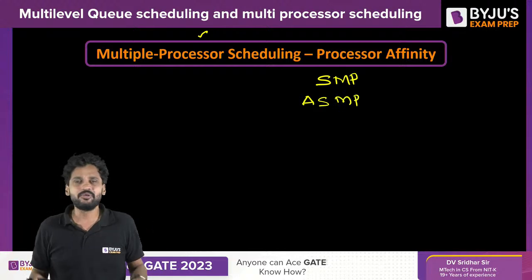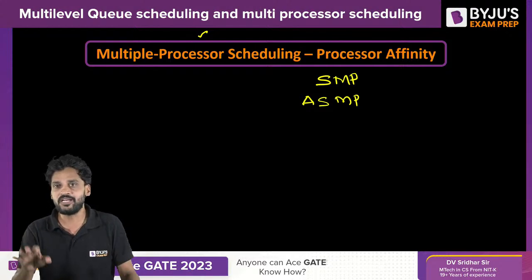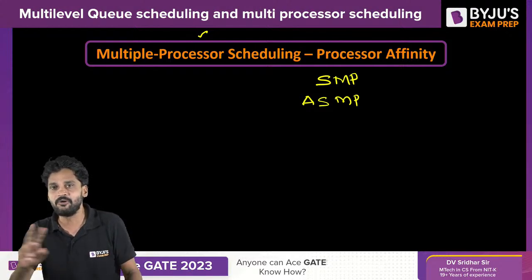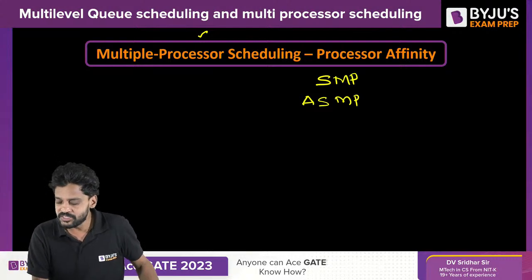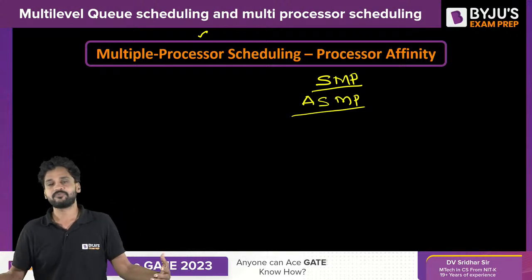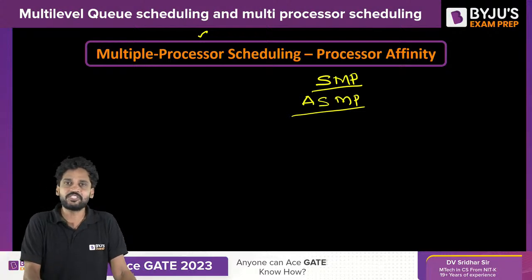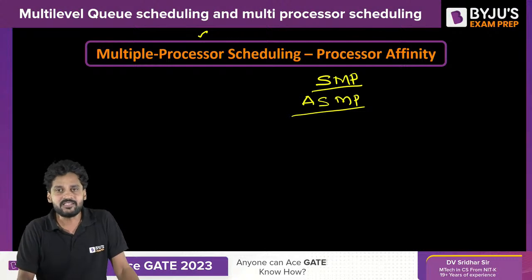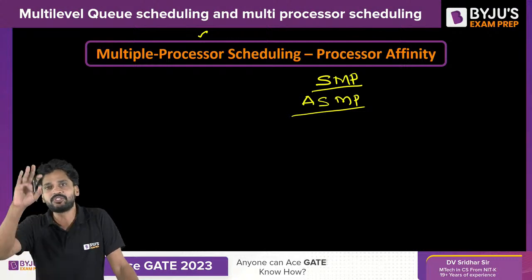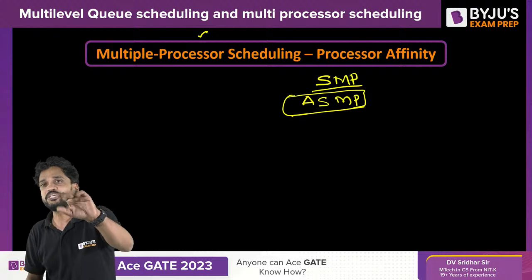So think simple. You don't need to write anything at all. Just keep your pen there and close your book. Just listen to me. I'm going to make this concept very simple within no time. What is SMP, ASMP? In asymmetric multiprocessors, there is a server and a few clients. The server is the boss. Clients are just the peers. Clients have to listen to the server. Here, in ASMP, the server will take the load of everything, including scheduling.